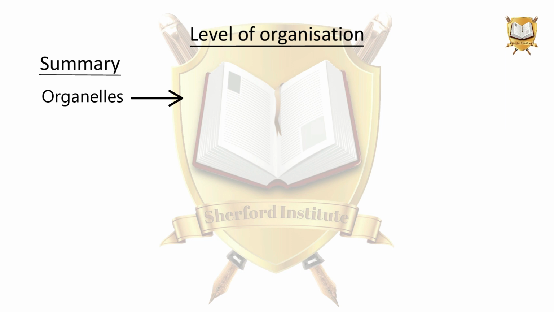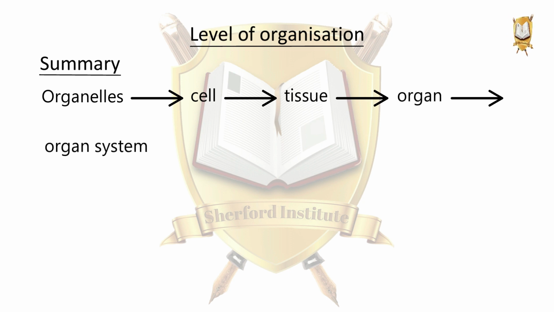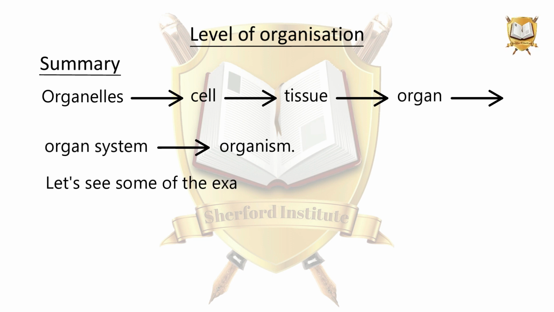Summary: organelles make up cells. Cells make up tissues. Tissues make up organs. Organs make up organ systems. Organ systems make up an organism. Let's see some of the examples.